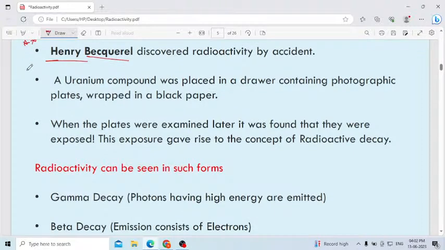Let us discuss here. A uranium compound was placed in a drawer containing a photographic plate wrapped in black paper. By mistake, he kept the uranium compound in a drawer containing a photographic plate wrapped in black paper.